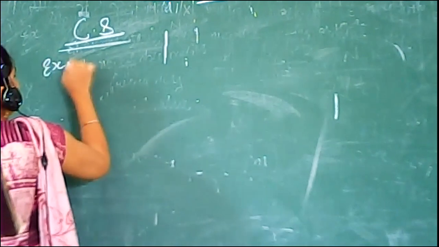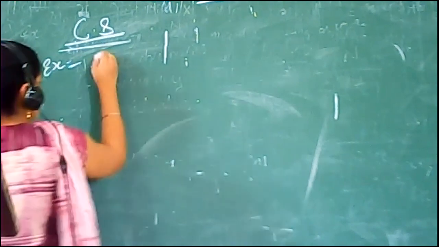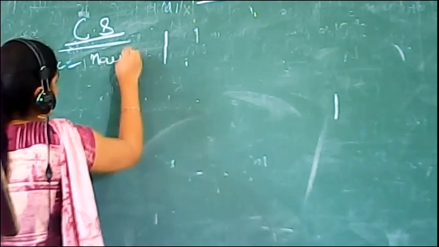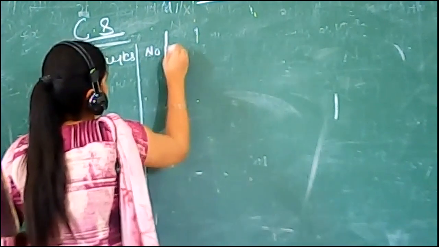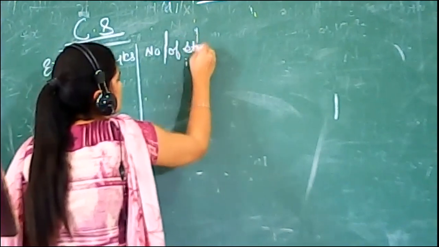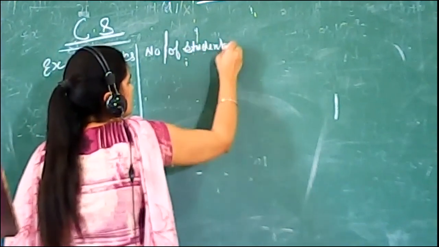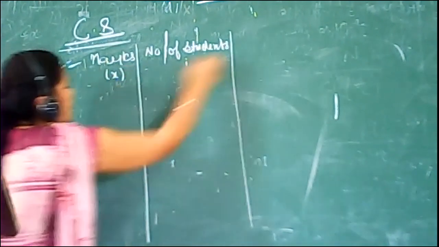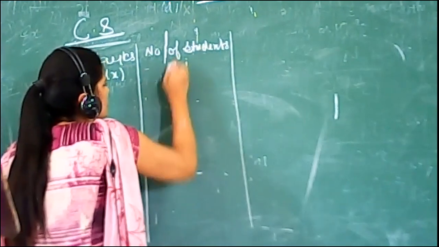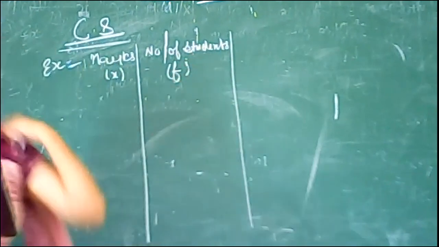In the continuous series, that is marks and now number of students. In the last series, we know that marks is denoted with the x series and the number of students denoted with the f series, frequency.